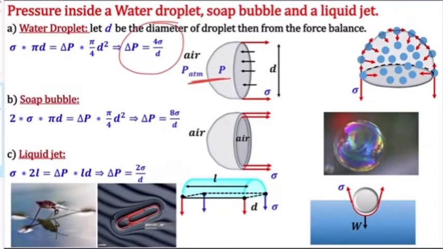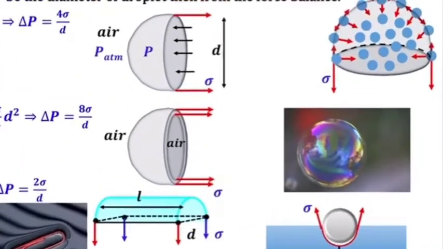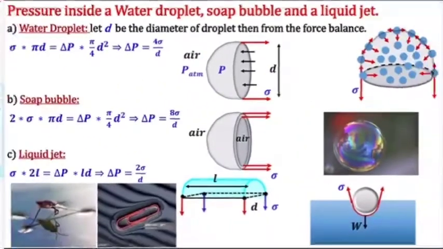In numericals they usually ask what is the pressure difference inside a water droplet, then you should calculate 4 sigma by d.